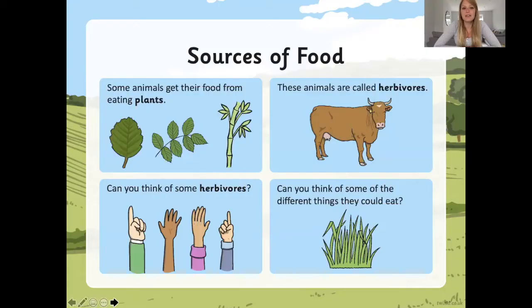Some animals get their food from eating plants. These animals are called herbivores. Can you think of some herbivores? So can you think of any animals that get their food from eating plants? And can you think of some of the different things that they eat? Have a few moments to think about this now.